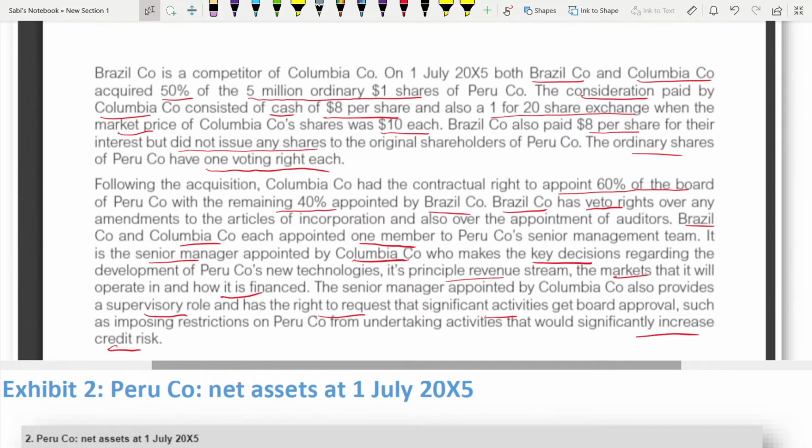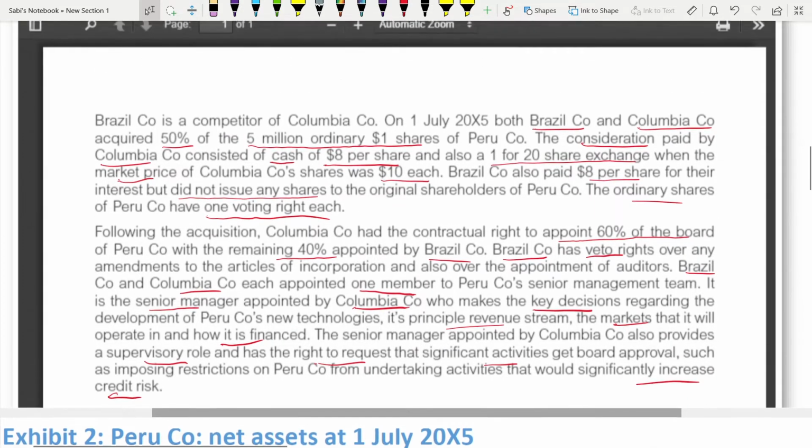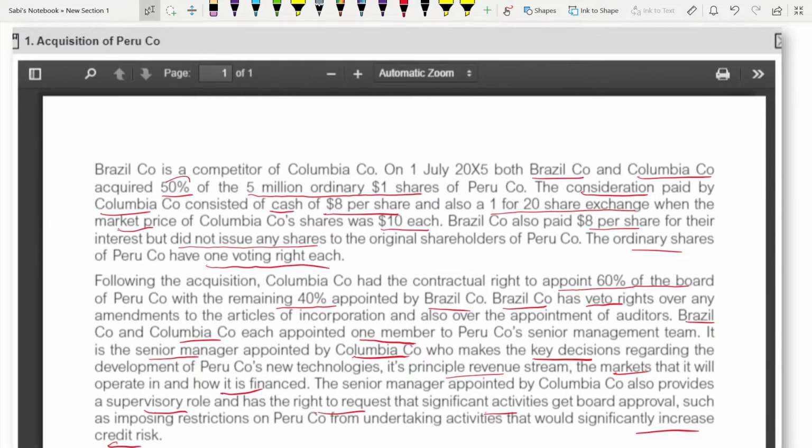If you see here, 50%, right? Because they have acquired 50% only, and out of that 5 million, and into that they have to pay also a 1 for 20 share exchange when the market price of the share was 10. So it would be 1 for 20, so 1 divided by 20 into 10 because the share price was 10.